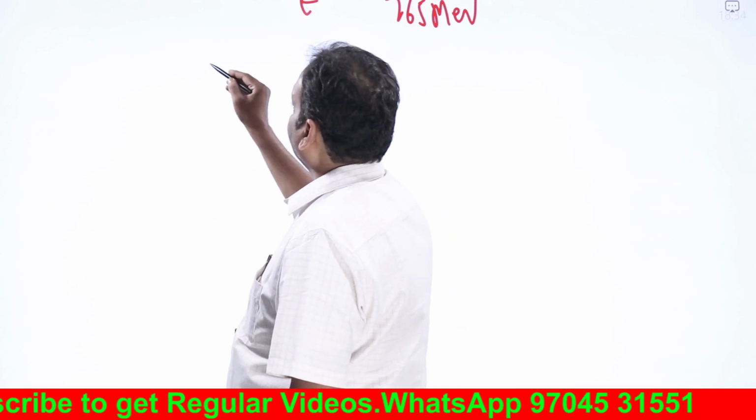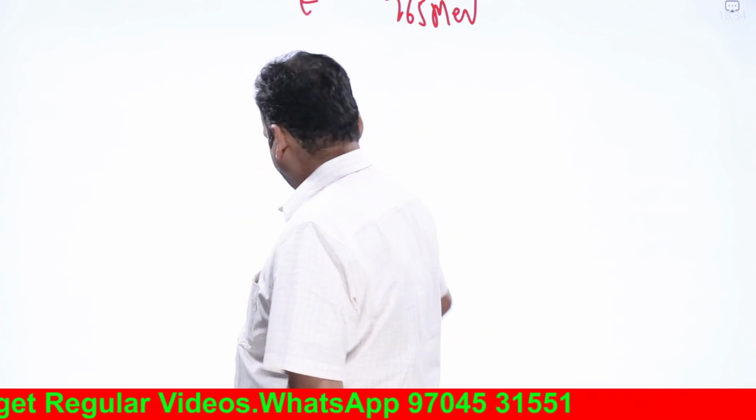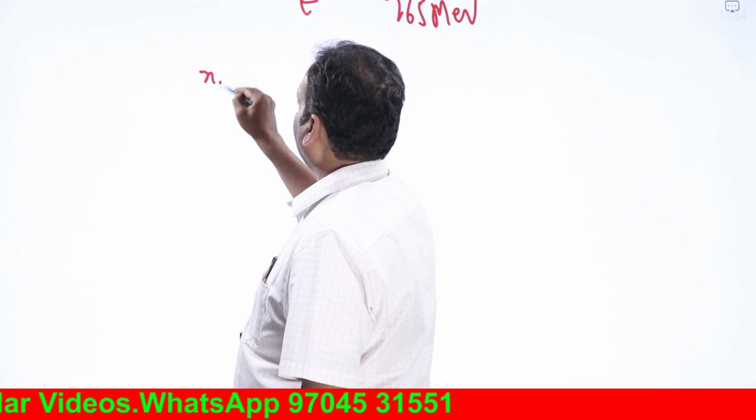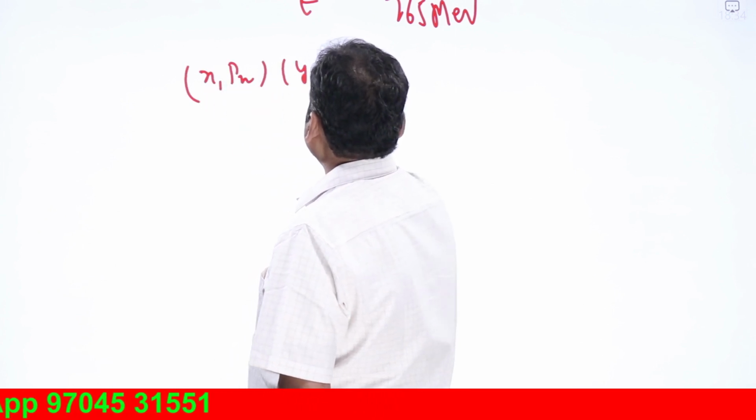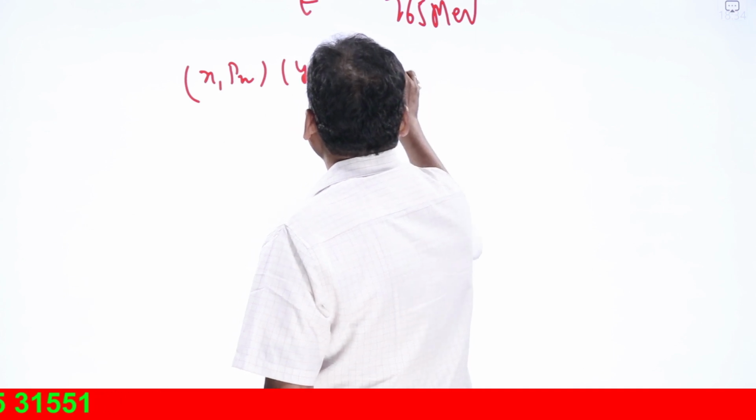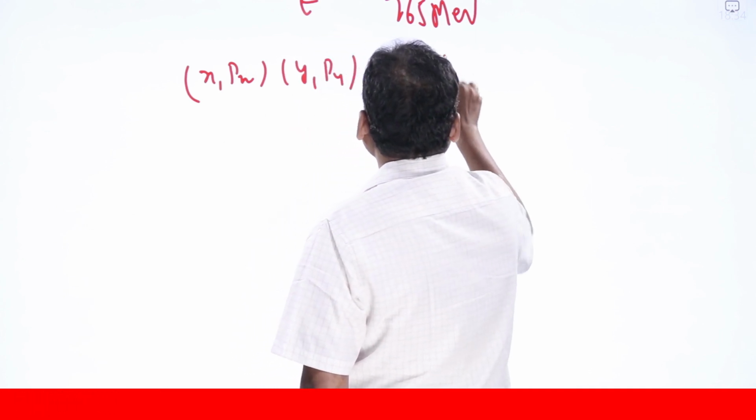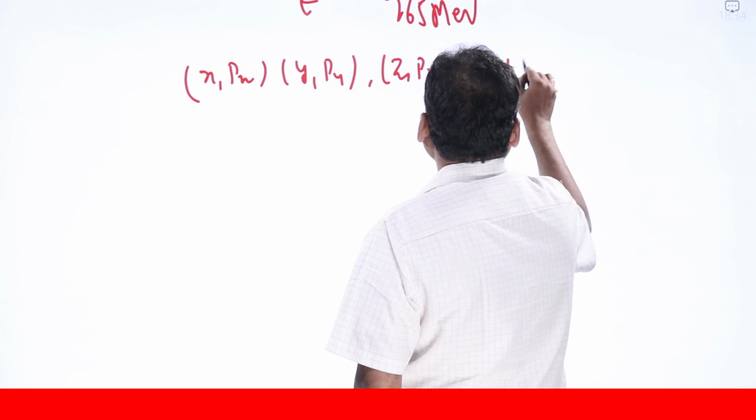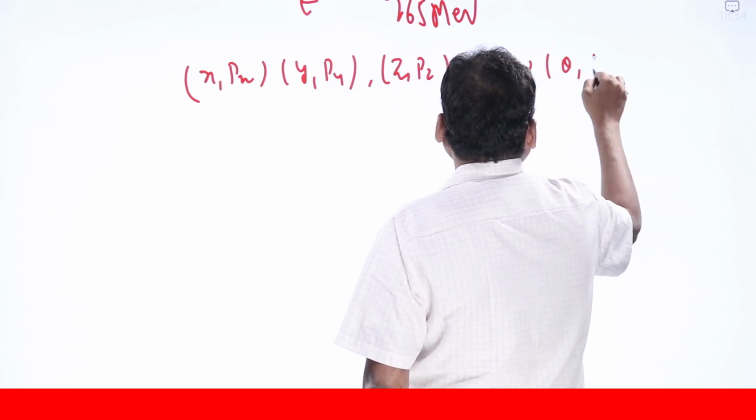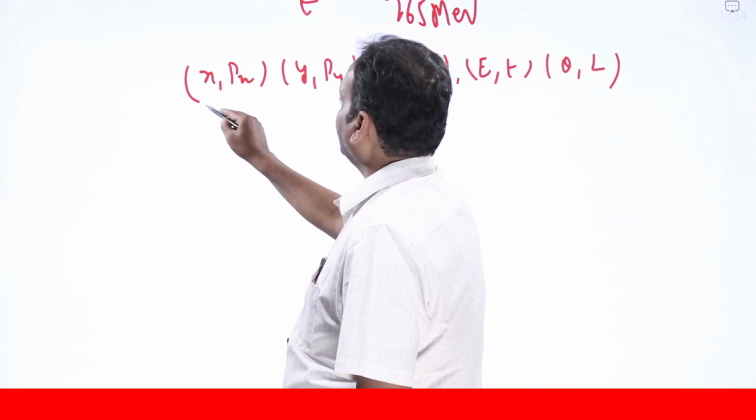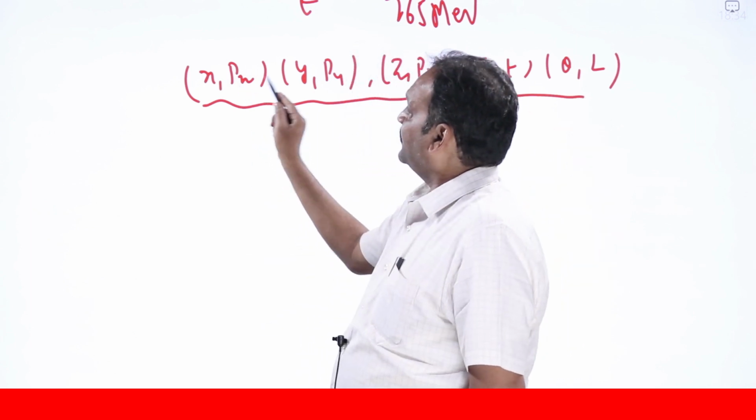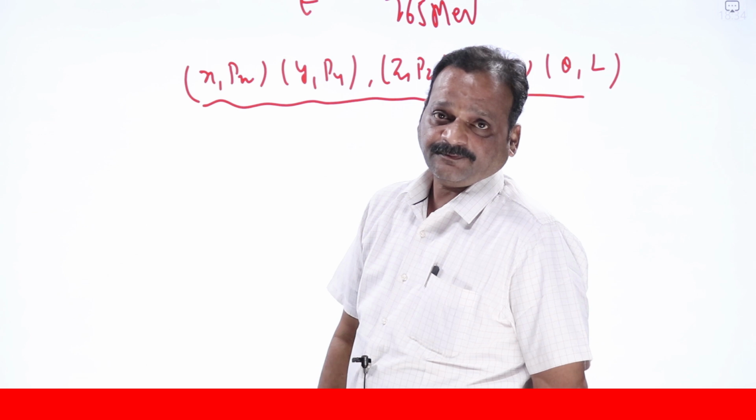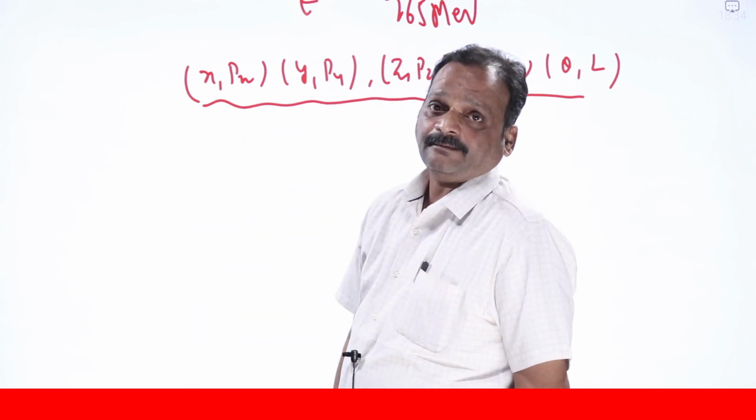We have listed out some canonically conjugate pairs. What are those canonically conjugate pairs? x comma px. The uncertainty principle is applicable for this pair only, or y comma py, or z comma pz, or energy comma time, or angle comma angular momentum. These are called canonically conjugate pairs. The uncertainty principle is applicable only for the variables inside these pairs. You cannot interchange the variables from different pairs.